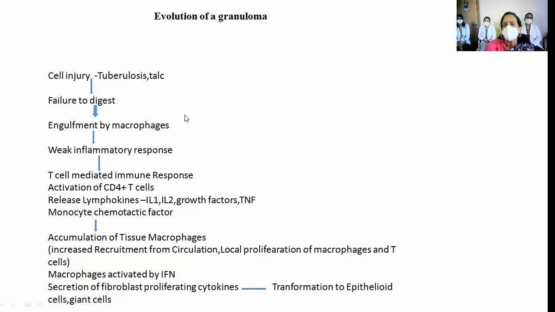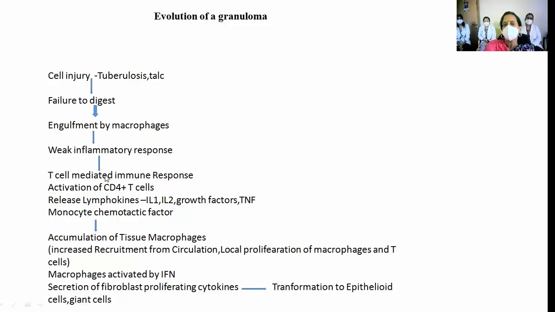Macrophages. They are engulfed by the macrophages. Initially, the first defense is the neutrophils, then come the macrophages. They engulf this, but it is a very weak inflammatory response, so they are not able to digest the organisms.